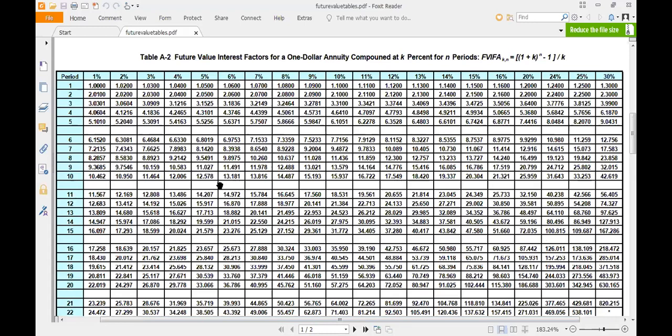Now here the compounding rate was 12%, and we have to calculate it for how many years? We have to calculate it for 5 years. All right. So 12%, 5 years, it is 6.3528. So same way we will have to calculate the value.